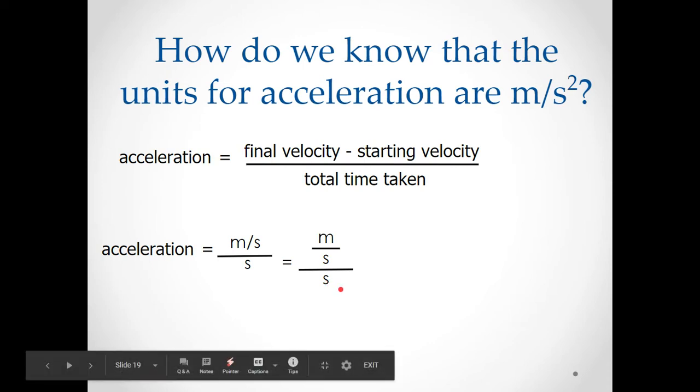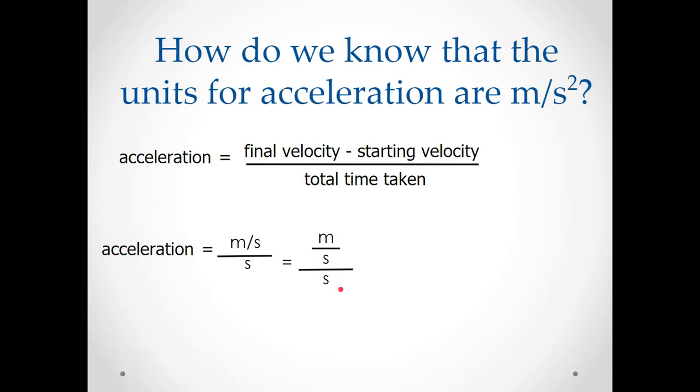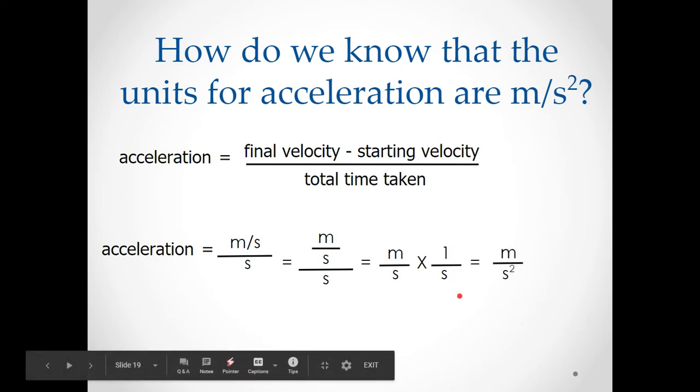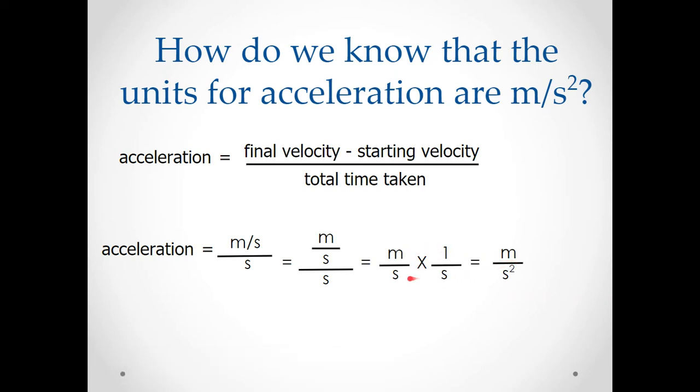So this is a fraction divided by a whole number. In order to divide a fraction by a whole number, you have to cross multiply. So I have meters per second times, in order to multiply by a whole number, I have to get the reciprocal. So I flip it over, so it's 1 over seconds. And I multiply straight across. Meters times 1 is meters. Seconds times seconds is seconds squared. And then again, I can rewrite that as meters per second squared to make it a little bit more readable, I guess.